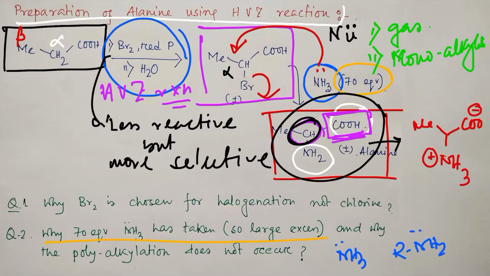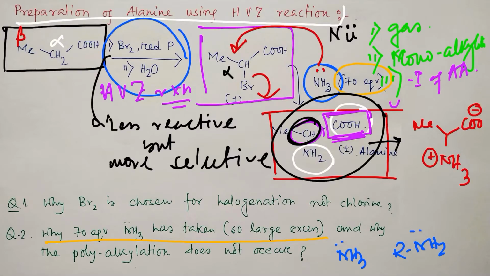Second, this is actually a nucleophilic substitution, better to say an SN2 type reaction. Now see, if you compare the bulkness, the third point is the minus I of the amino acid.